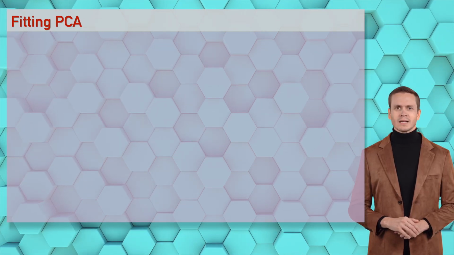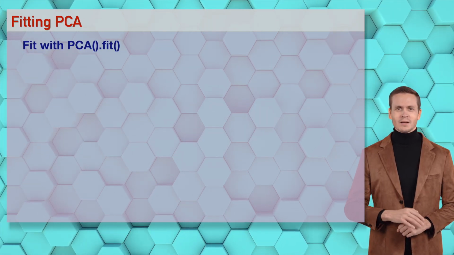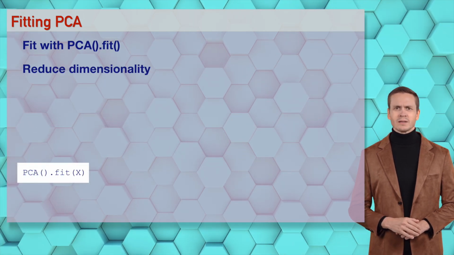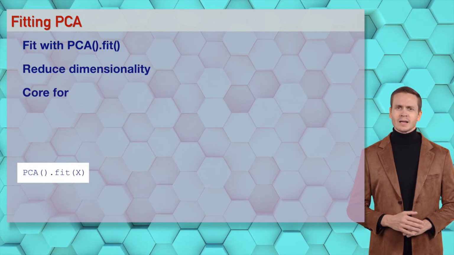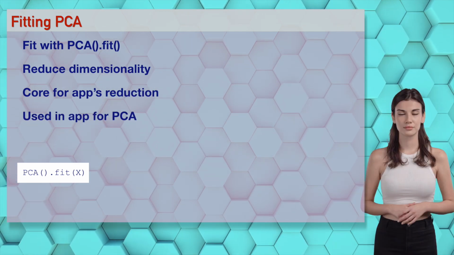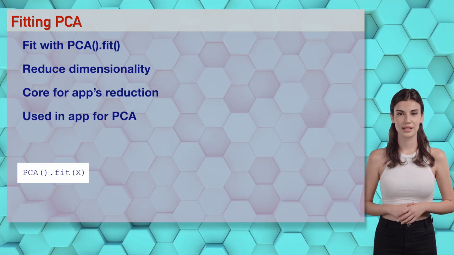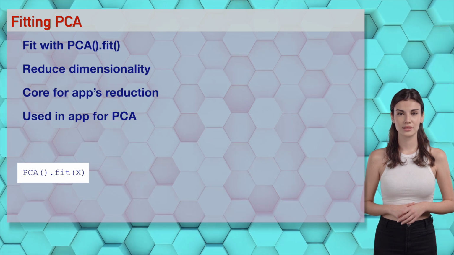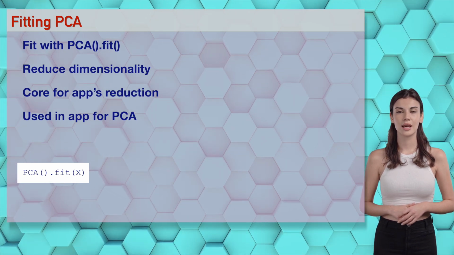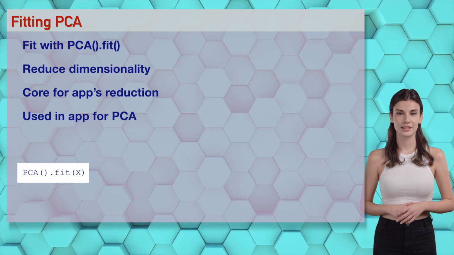Wizards, PCA.fit X fits the model like a hot extraction for Sophia, reducing AI dimensions. It's a fitting party, let's drop this code beat and reduce some data. You're extracting my heart, Ethan. Wizards, fitting PCA reduces patterns for the app. Try it in our demo, it's like extracting with passion.